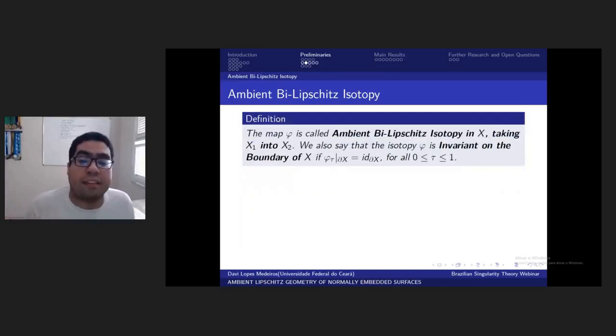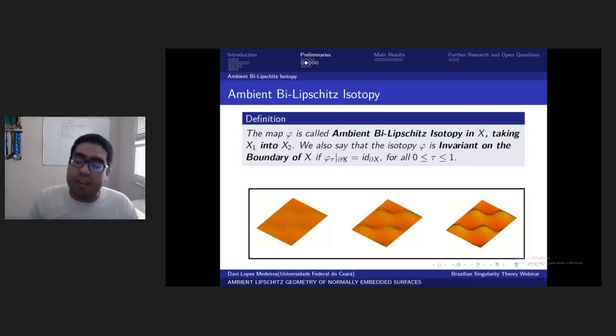And we say that the isotopy phi is invariant on the boundary of X if the identity map on the boundary is equal to phi_tau for every tau. Okay, so here we give a diagram of ambient bi-Lipschitz isotopy invariant on the boundary.